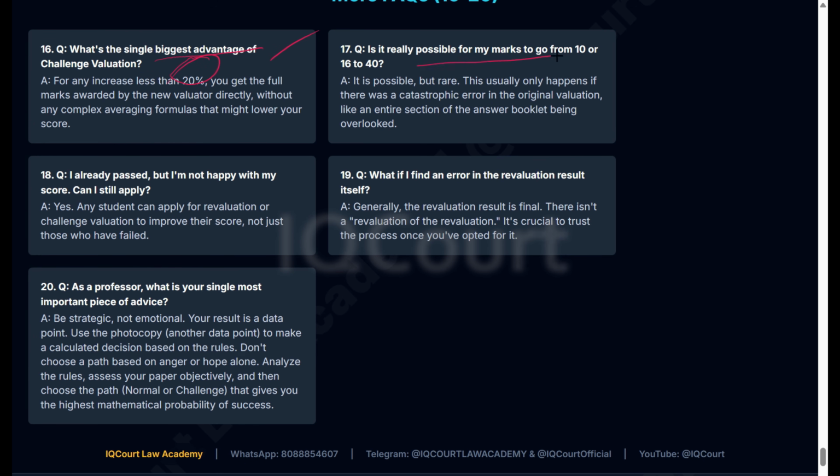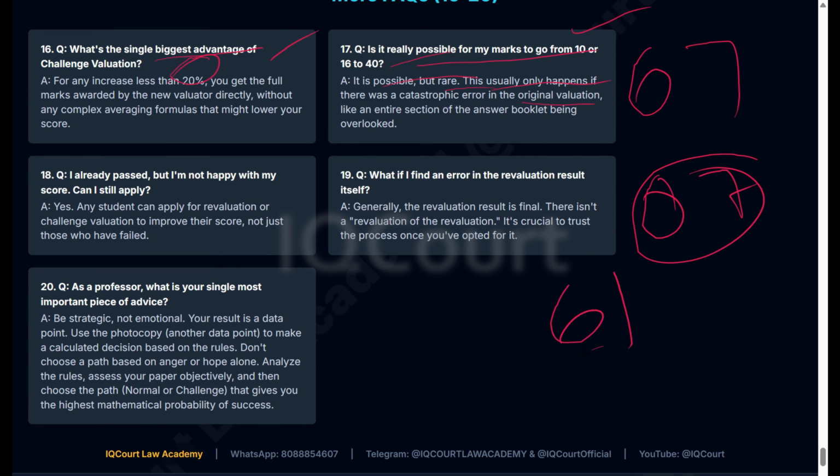Is it really possible for my marks to go from 10 to 40, or 16 to 40? Yes, it is possible, but a rare case. This usually happens if your answers are very good, or if there is a mistake in the paper, like instead of writing 67, you may have written 07, or instead of writing 61, you might have written 16. In this case, you will get good marks.